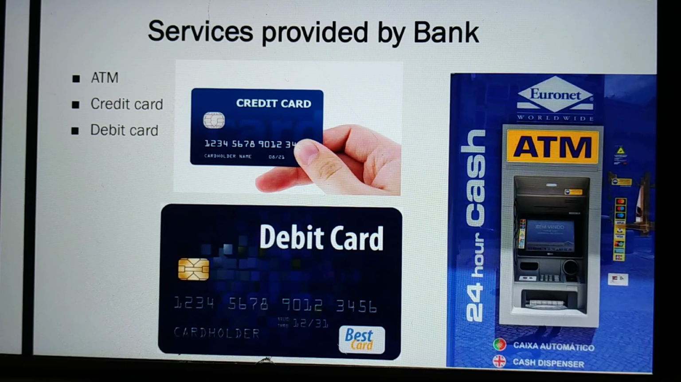The bank provides ATM card to the customer. The customer is also given a secret PIN. Money can be withdrawn from the ATM of the other bank also, but some extra charge has to be paid for the same. The next is credit card.